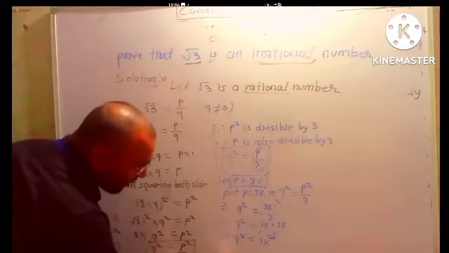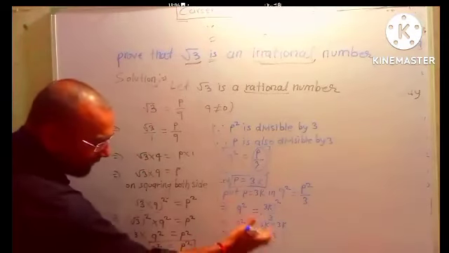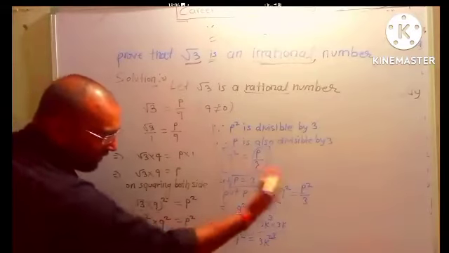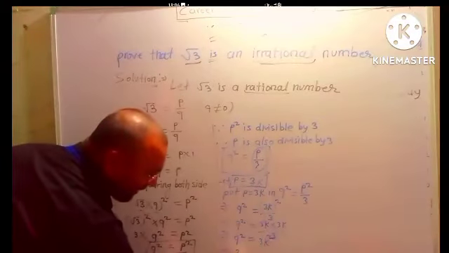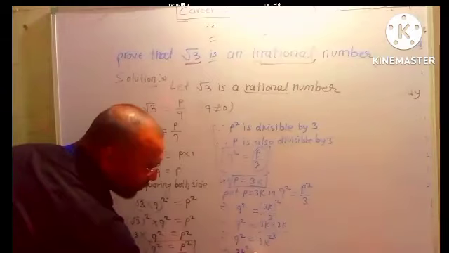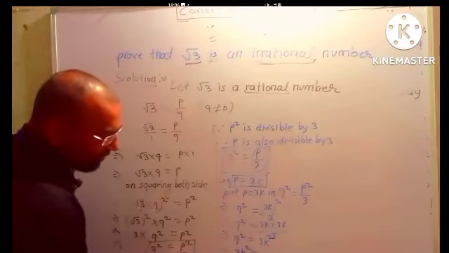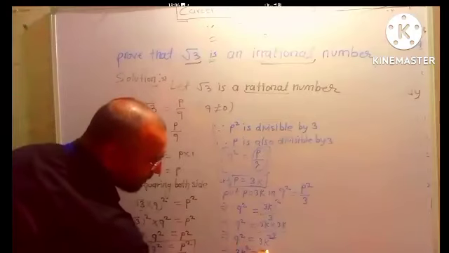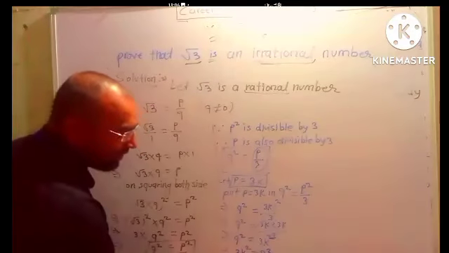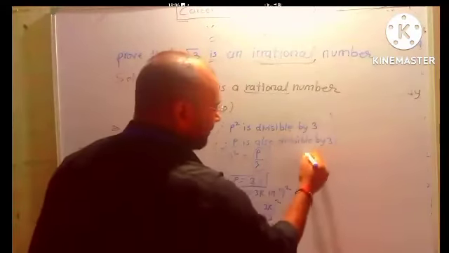Okay, now let's do another thing. Let's change the side. Let's bring this one to this side and this one to that side. So this can be written as 3K square is equal to what? Q square. This step is also clear. Yes, sir.